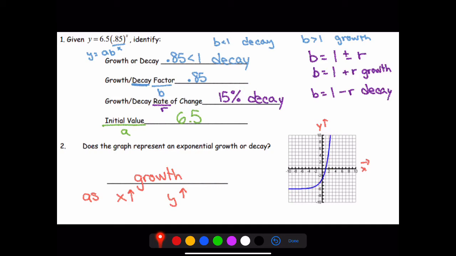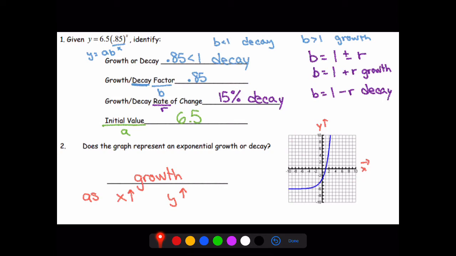And as we can tell, as x increases, as we go further and further right with our x values, our y values increase. So that's showing that we do have growth here. As x increases, y also increases. Now, if we were looking at it and it was going downward, then that would be exponential decay.